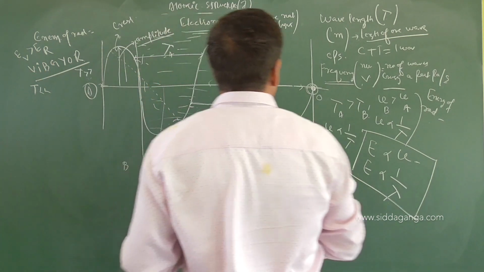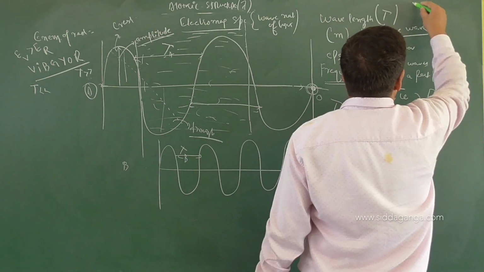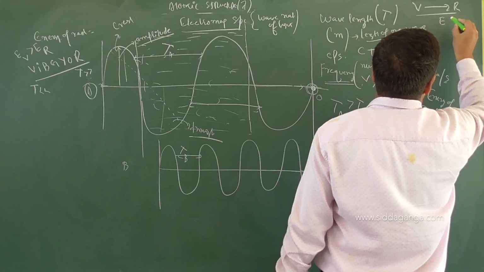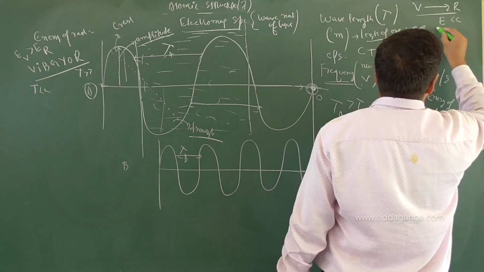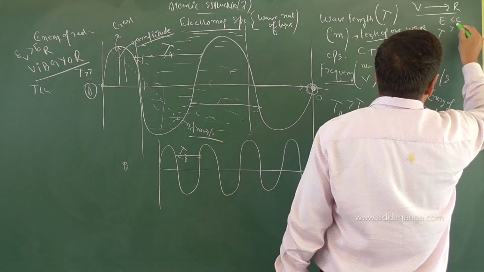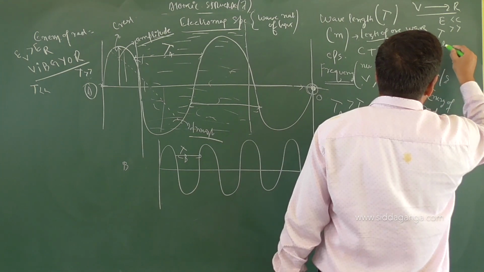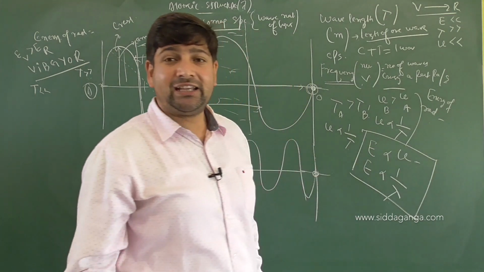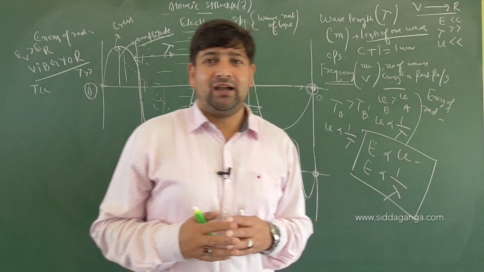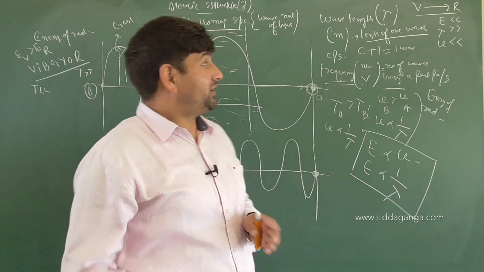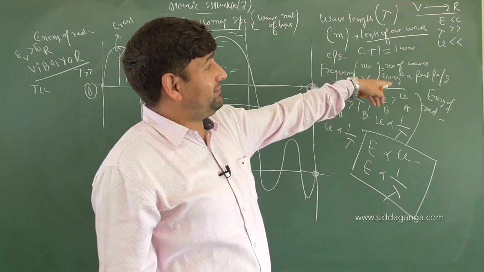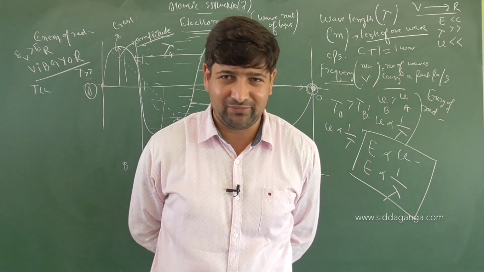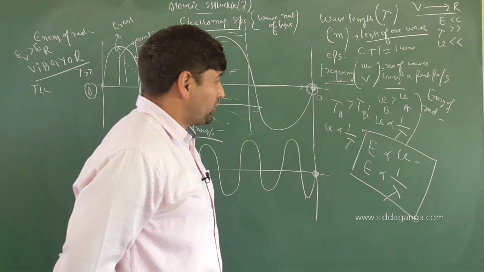So children, when we move from violet to red, tell me what is happening to energy? Energy is decreasing. What is happening to wavelength? Wavelength is increasing. What is happening to frequency? Frequency is decreasing. So you can say arrangement of radiations in terms of their energy, in terms of their wavelength, in terms of their frequency, we call that the electromagnetic spectrum. You are getting my point, children? Very good. So we got this point clear.